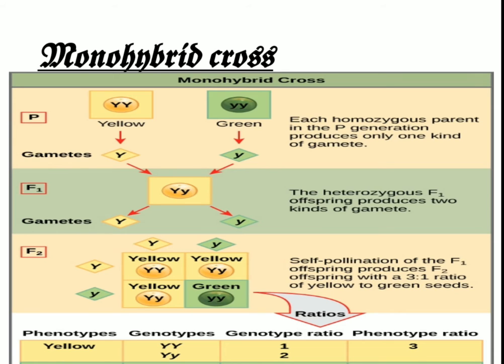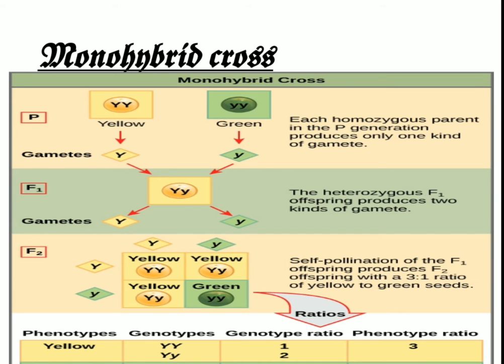Consequently, since this is the heterozygous condition, the parent will produce gametes of two different types, capital Y and small y. Upon crossing, in the F2 generation we obtain offspring with a 3:1 ratio of yellow to green seeds.